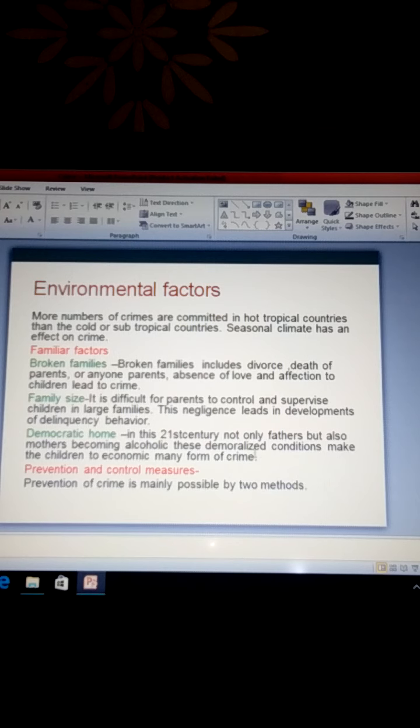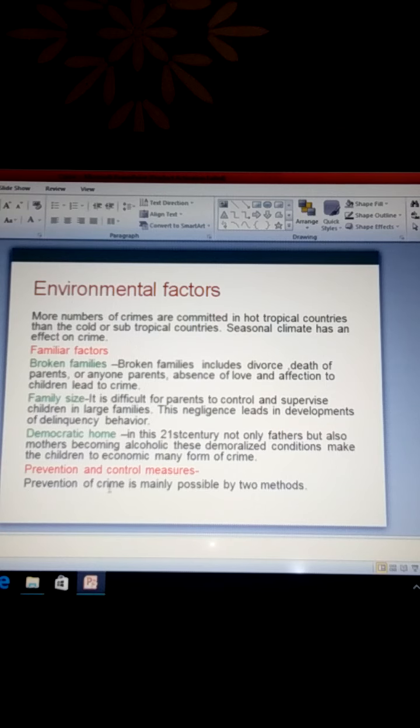These demoralized conditions lead children to many forms of crime. These are all the factors that lead to crime. Now, prevention and control measures of crime.